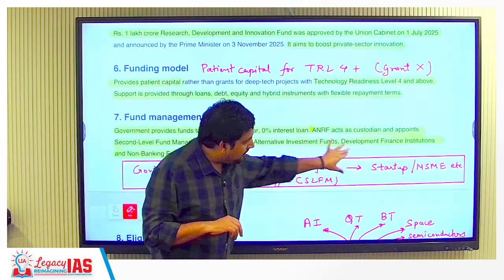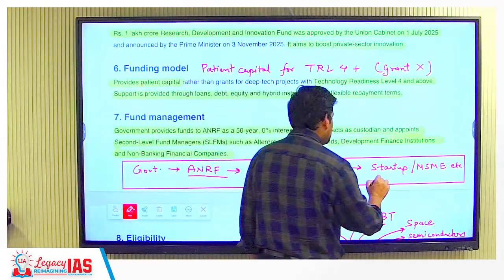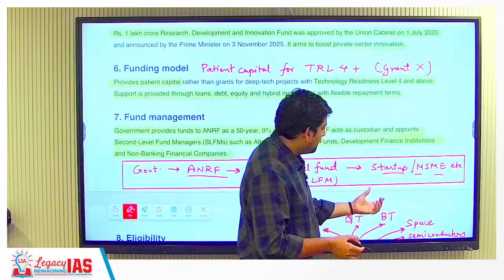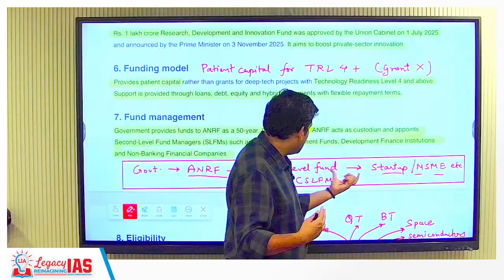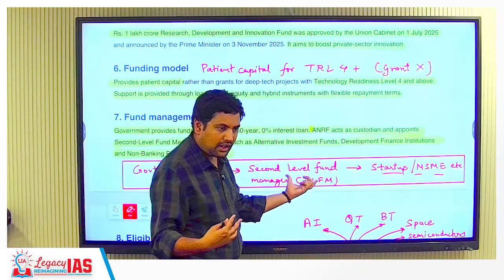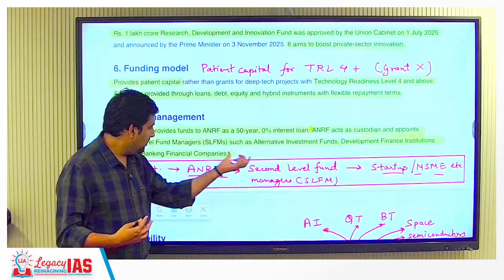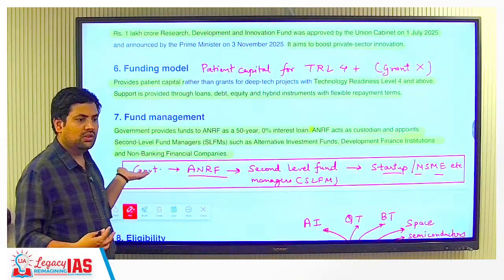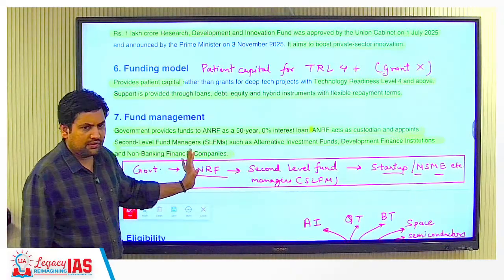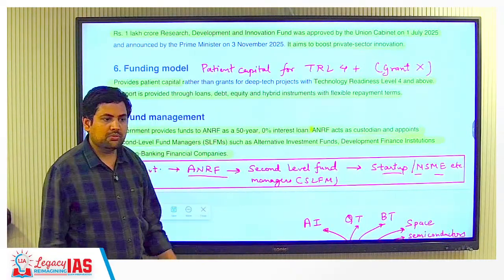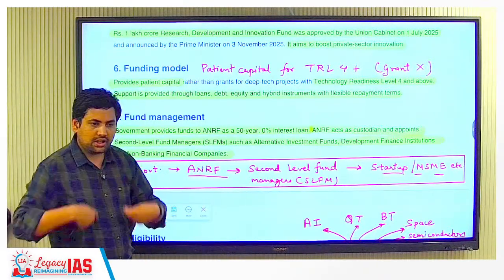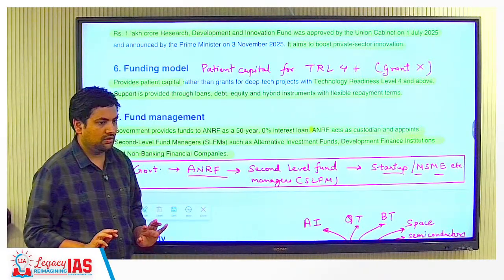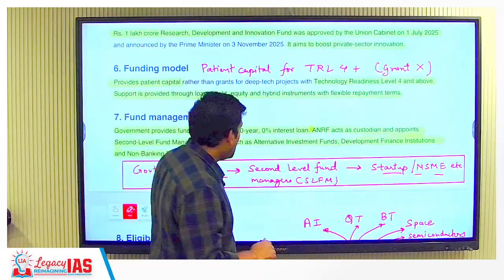Now these companies will give money to the startups or MSMEs or whatever. Now if a startup turns out well, it starts earning money, then this will gain money, and the money from here will be recovered by ANRF, and then from ANRF it can go to the government, or ANRF can use it again for developing more and more things in science. So you're understanding, here you are trying to get output out of it also. So this is the 1 lakh crore RDI scheme.